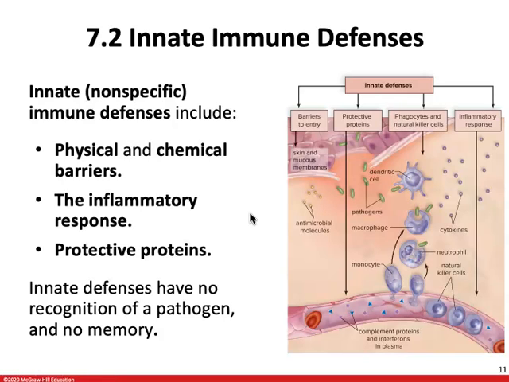However, as we've said, it is a non-specific form of immunity, meaning that it does not differentiate between foreign bacteria or foreign bodies and our own cells. So the inflammatory response can have a very negative effect on the human body if allowed to go unchecked. And then there's also going to be the use of protective proteins, which we'll get into a little bit later. The innate defenses have no recognition of a pathogen, no memory. They are not responding because of necessarily exposure to a particular pathogen. They are just there all the time, defending and protecting our bodies.